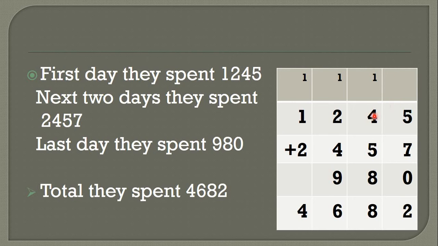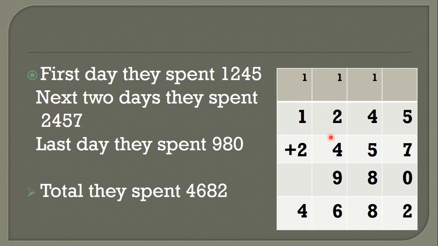Okay, then after that, this second row is which place, all students? Tens place. Okay, tens place. So 4 plus 1, 5, 5 plus 5, how many? 10. 10 plus 8, so students, how many? 18. So 8 here and 1 carry forward. Understood? So we write 8 here and 1 carry forward.